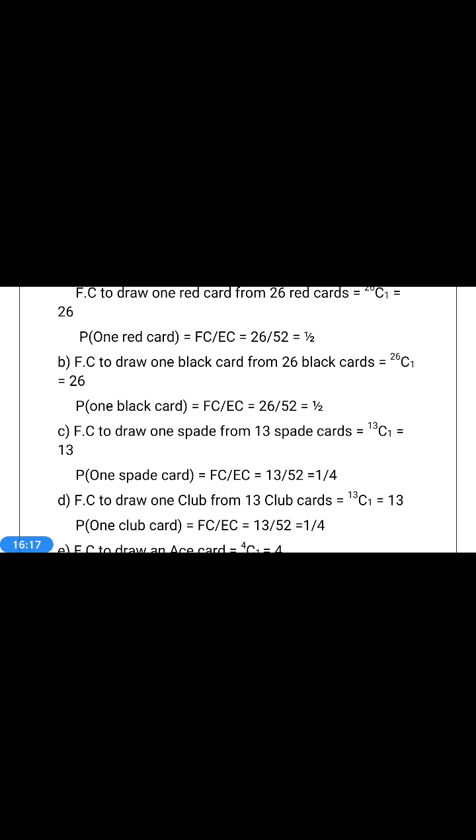So not only spade is 1 by 4, the probability of a diamond card is also 1 by 4. Probability of club card is also 1 by 4. Club card can also be called a clover card. Probability of heart is also 1 by 4. Now we go to